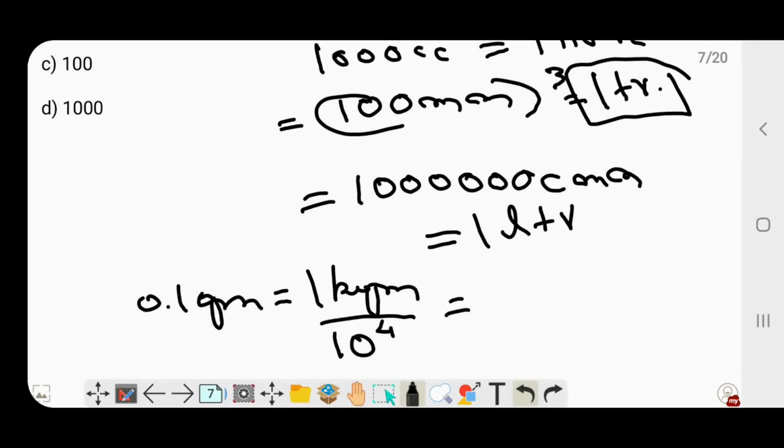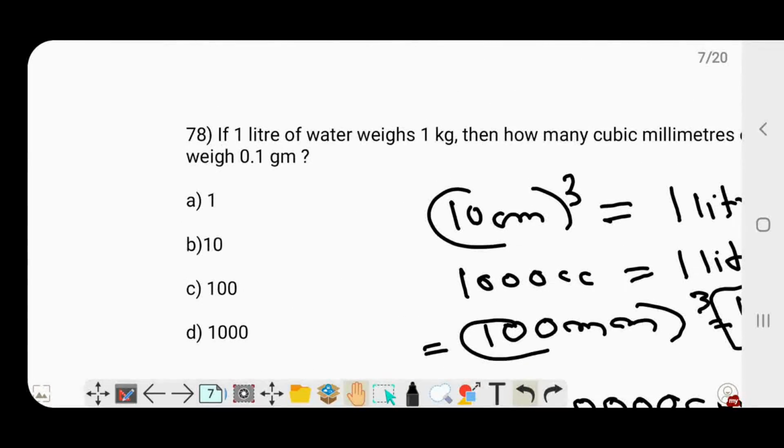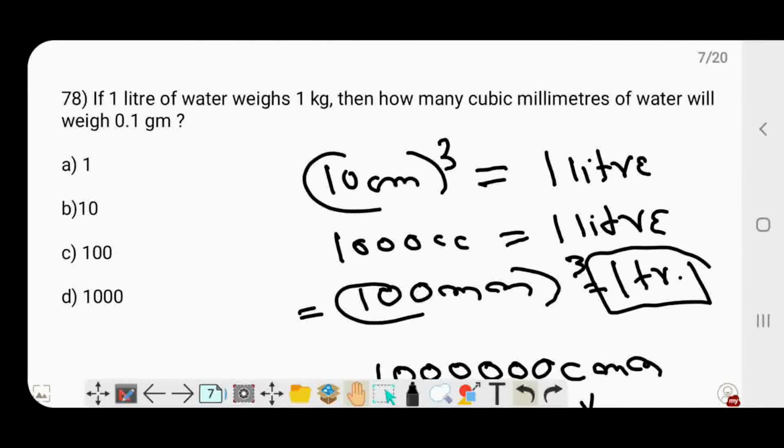Okay, so here we have 1 million cubic millimeters, which is equivalent to 1 liter. If you divide it by 10 to the power 4, then you eliminate 4 zeros from the numerator, and you will get the answer as 100, which is found in option C. So 100 cubic millimeters of water will weigh 0.1 gram.